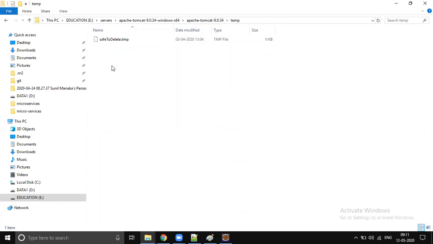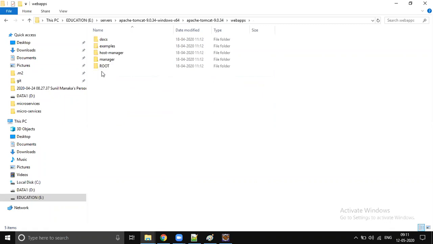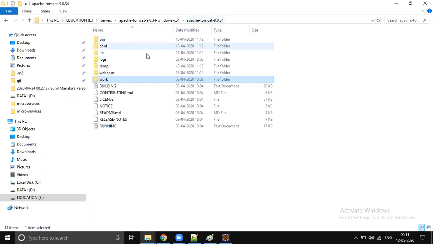There is also a temp folder. To process the application, this temporary folder will be used by the server. Any web application you want to deploy, you can deploy into the webapps folder. The work folder will be used by the server to process JSP files. Now, no JSP files, only Java, purely for service-oriented support. So no JSPs.